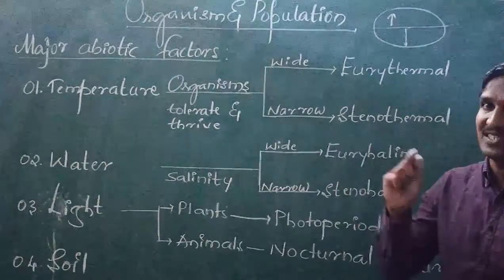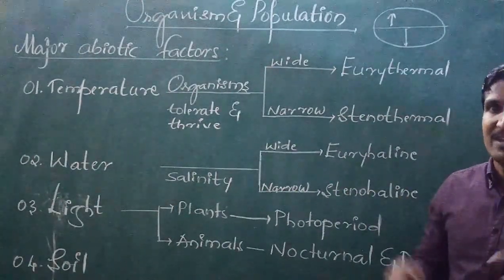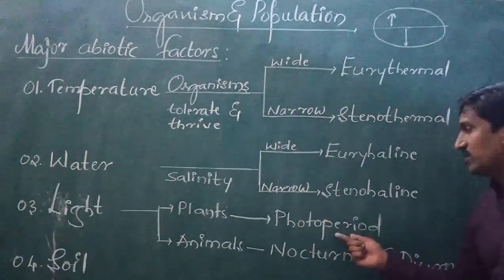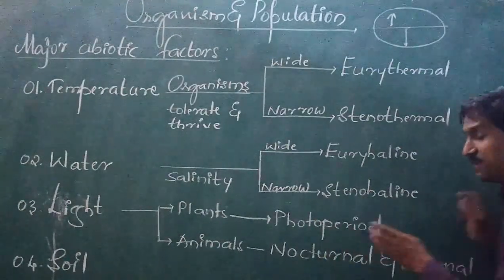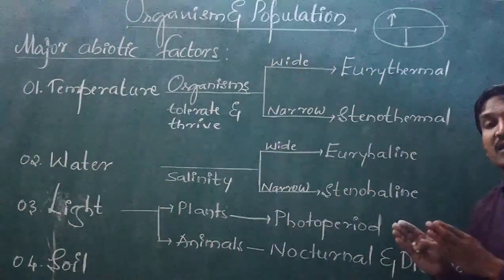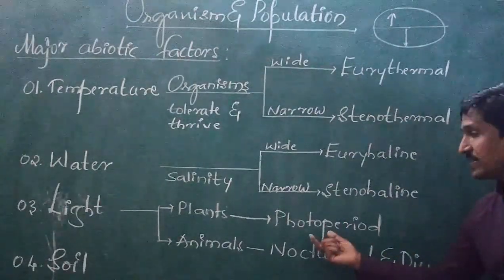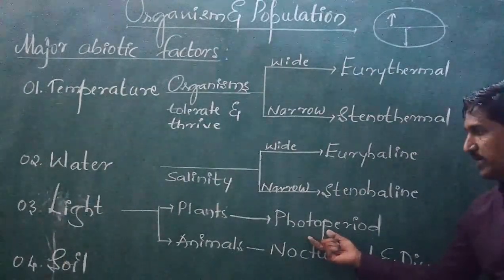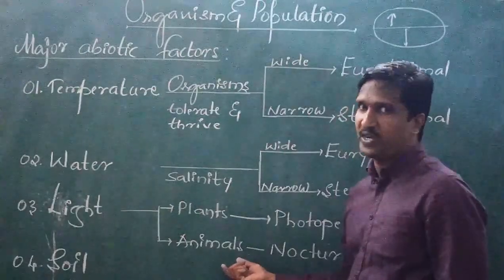Is it because sunset and sunrise become very different? Availability of daylight decreases. So that is the short day plant. That depends on photoperiod. How many hours in 24 hours of a day the light is available, that is considered as photoperiod. Right? That is for the plant. Whereas for animals, you know very well.